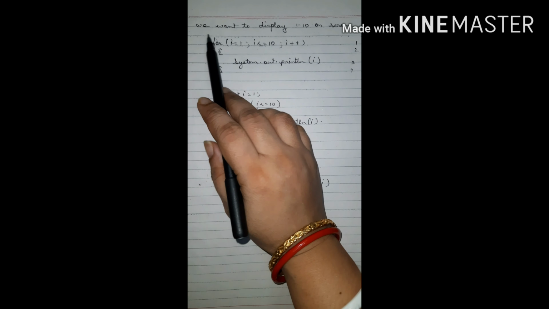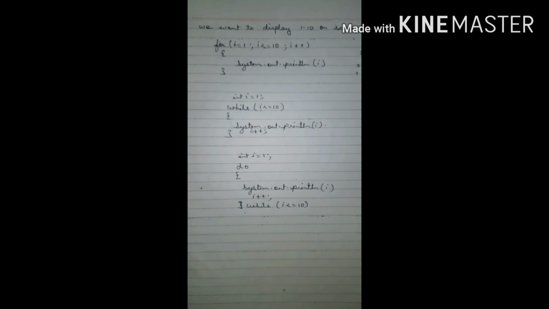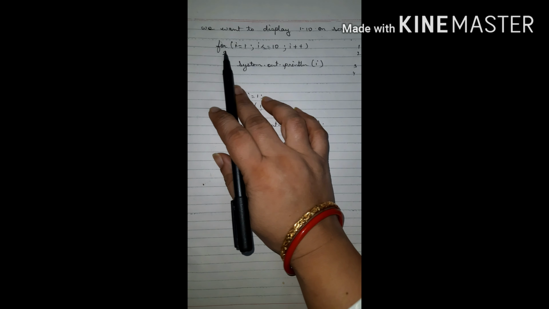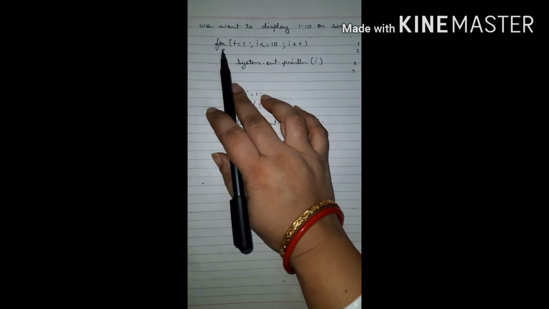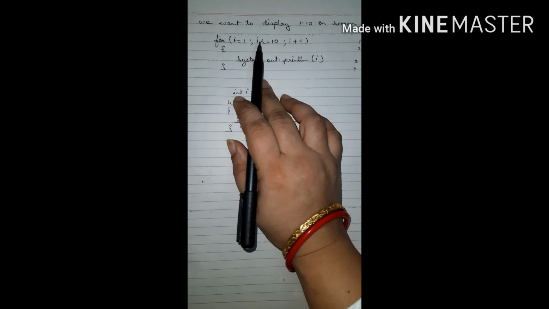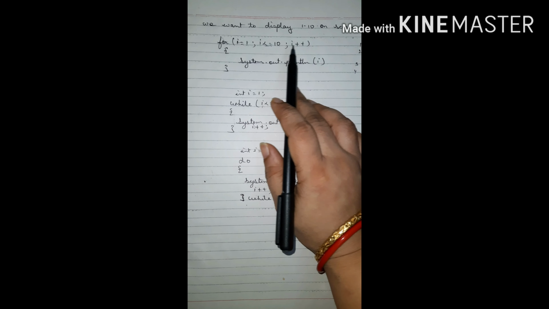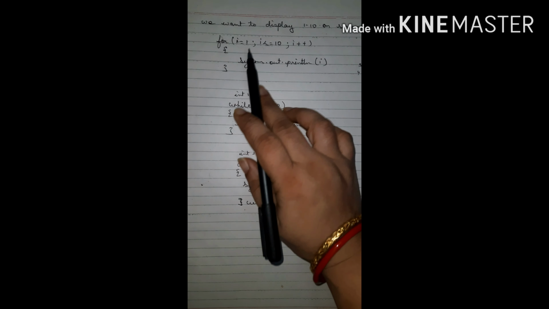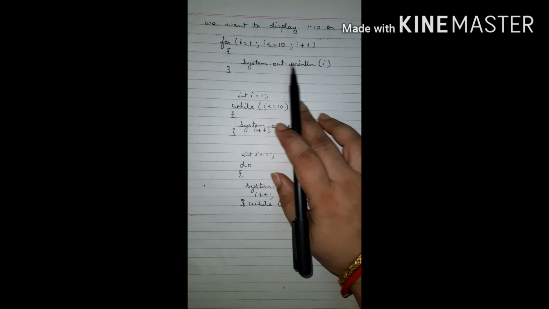Here you can see we want to display 1 to 10 on screen. First we are taking the for loop. For i is equal to 1, i is less than or equal to 10, i plus plus, then System.out.println(i). Here the first i is 1, so it will enter here.